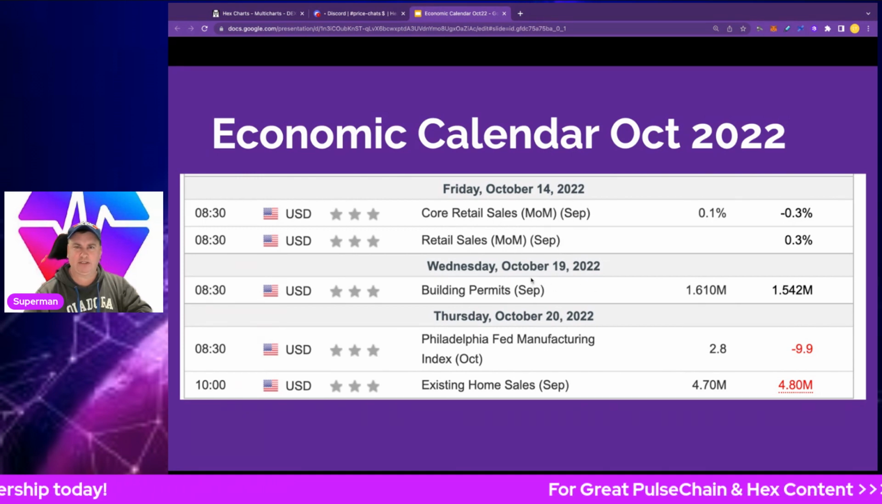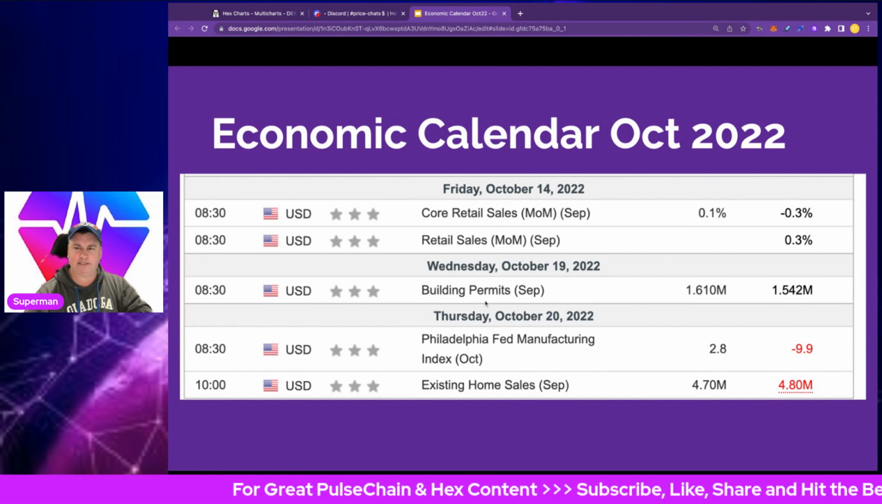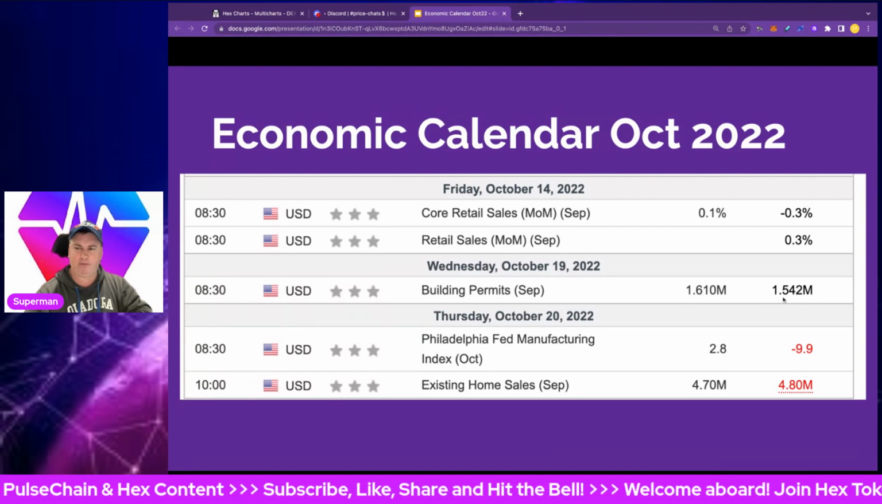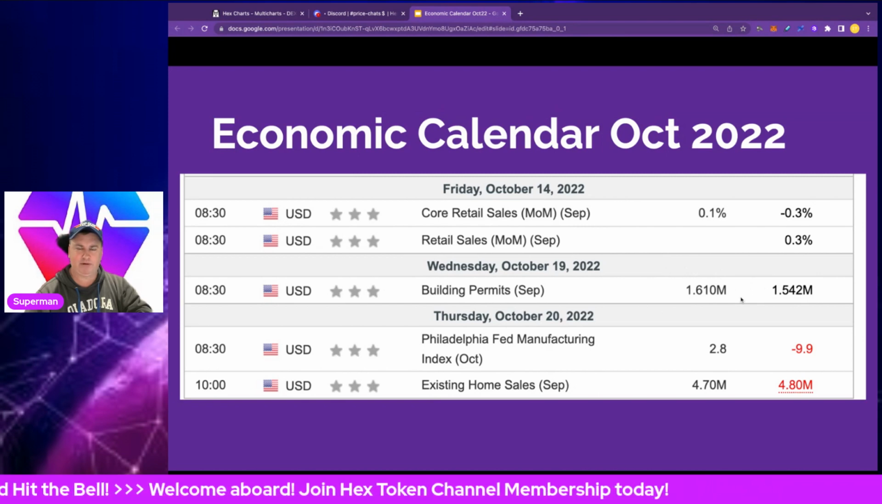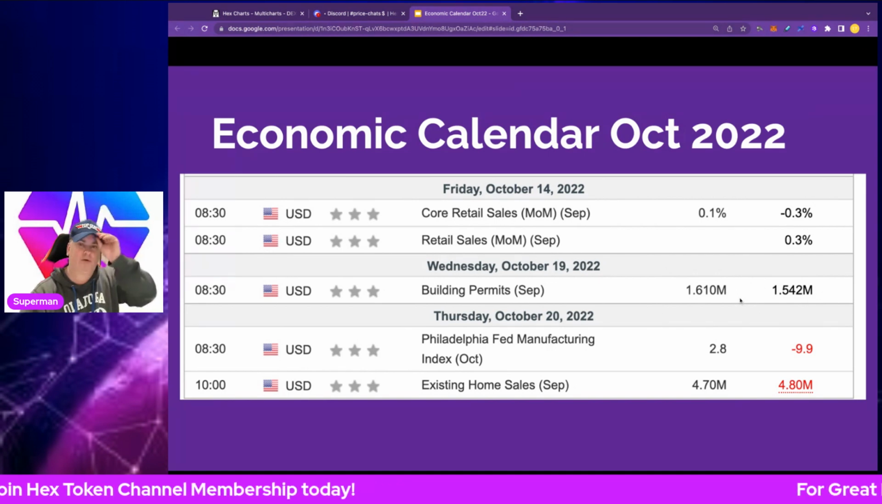As we lead into the second half of October, we've got building permits coming in. The property market has already been showing a few issues. We had 1.54 million building permits in the previous month, and 1.6 million is the forecast. We'll see how we get on with that. That's going to be a pretty interesting indicator on how inflation and demand are going, with the building permits.